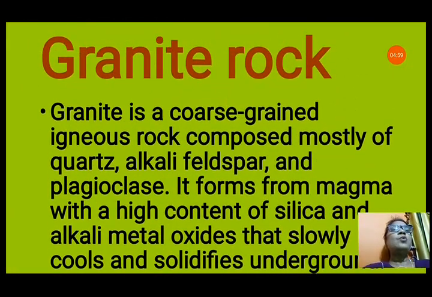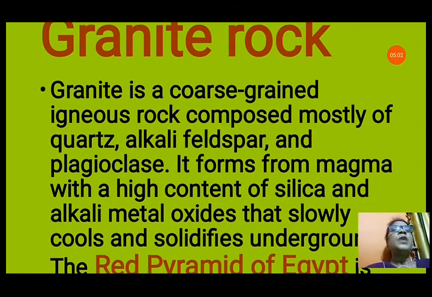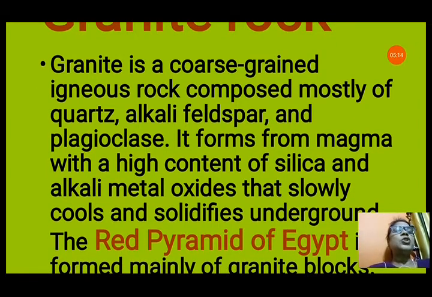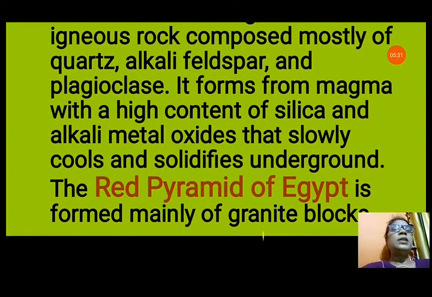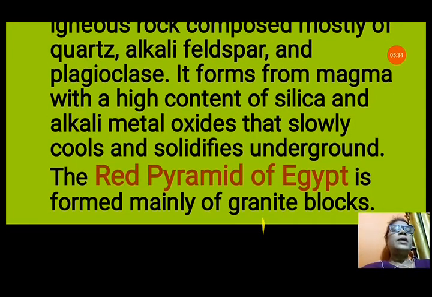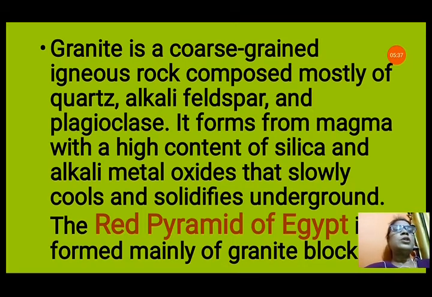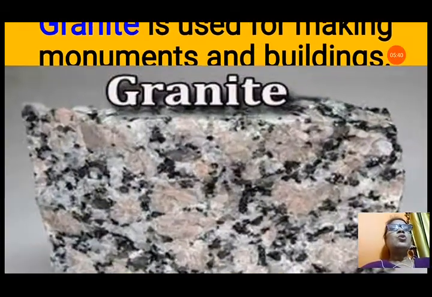First of all, granite is the most common igneous rock on the earth's surface. Granite is a coarse-grained igneous rock composed mostly of quartz, alkali feldspar and plagioclase. It forms from magma with a high content of silica and alkali metal oxides that slowly cools and solidifies underground, that means under the earth. The Great Pyramid of Egypt is formed mainly of granite blocks. So you know that in Egypt there is a Great Pyramid that is also formed mainly by granite blocks.